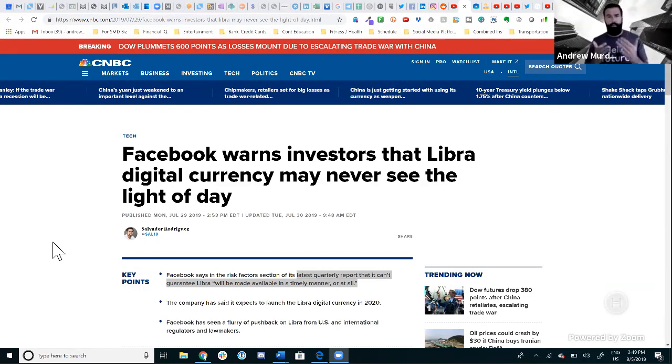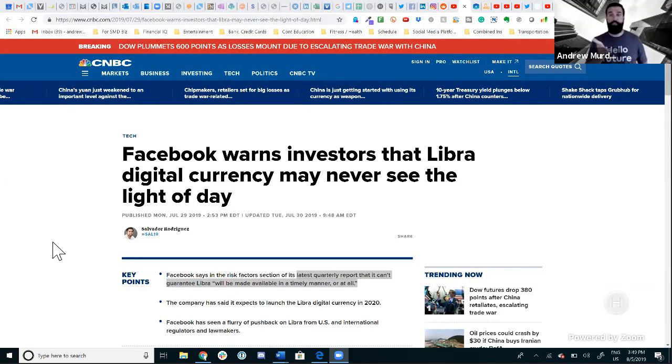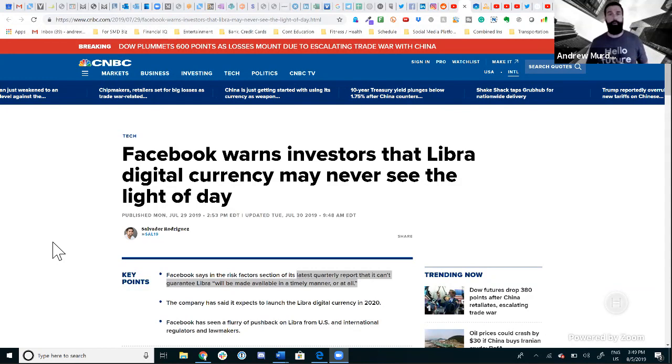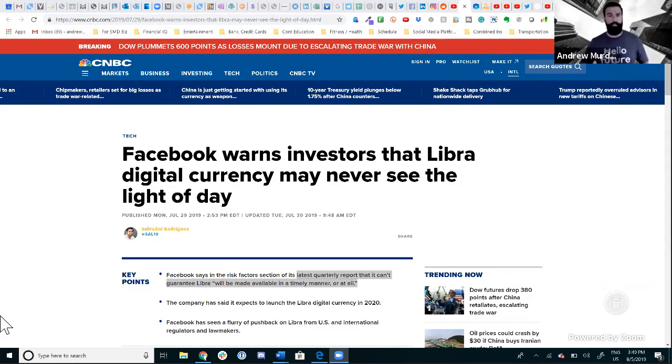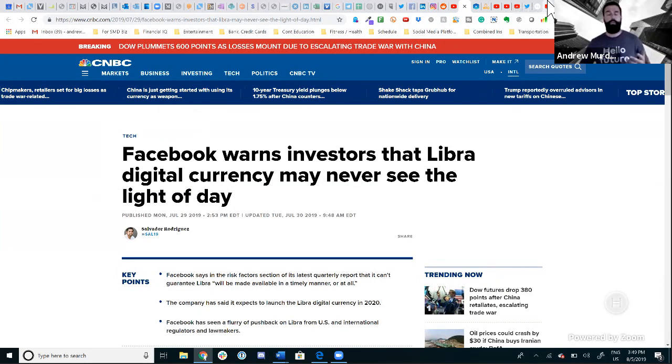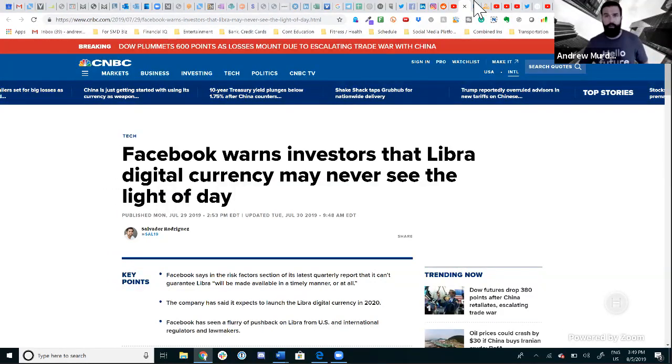But here we have an article about the Facebook Libra digital currency. It looks like they've reported in their latest quarterly report that there is no guarantee that it will be made available in a timely manner or at all. So this article will obviously go into more detail, and I'm clearly not in a position to speak to it further, but we wanted to make this available for our viewers.